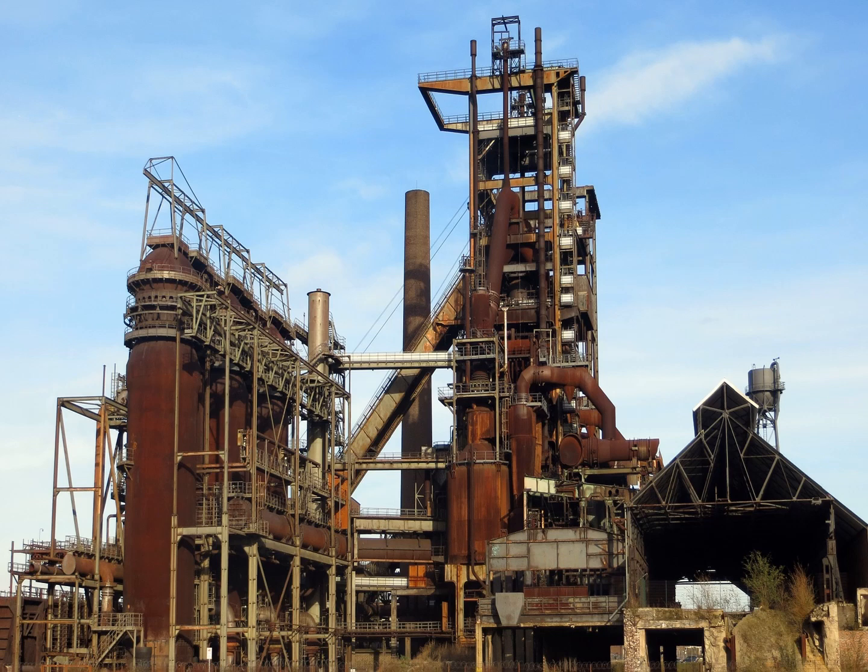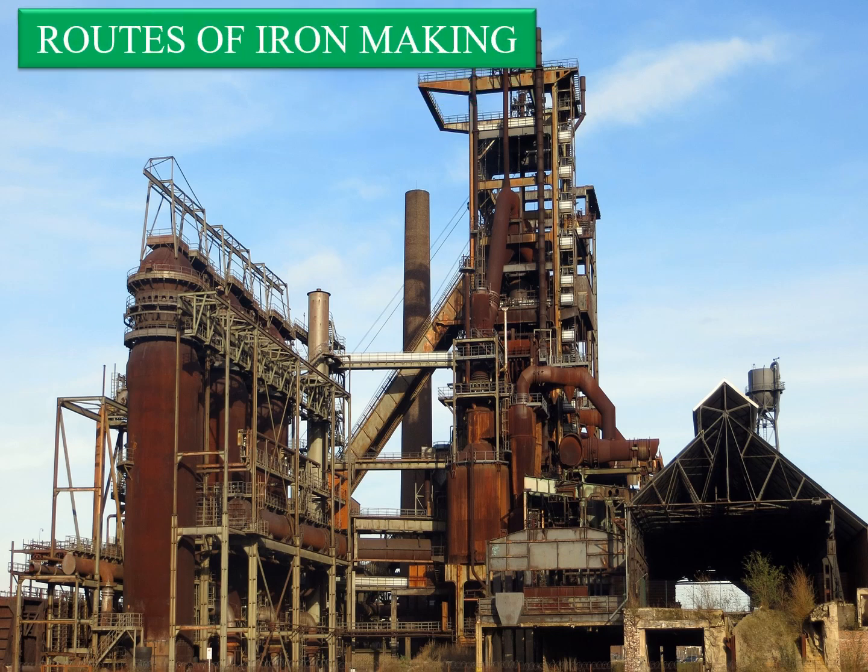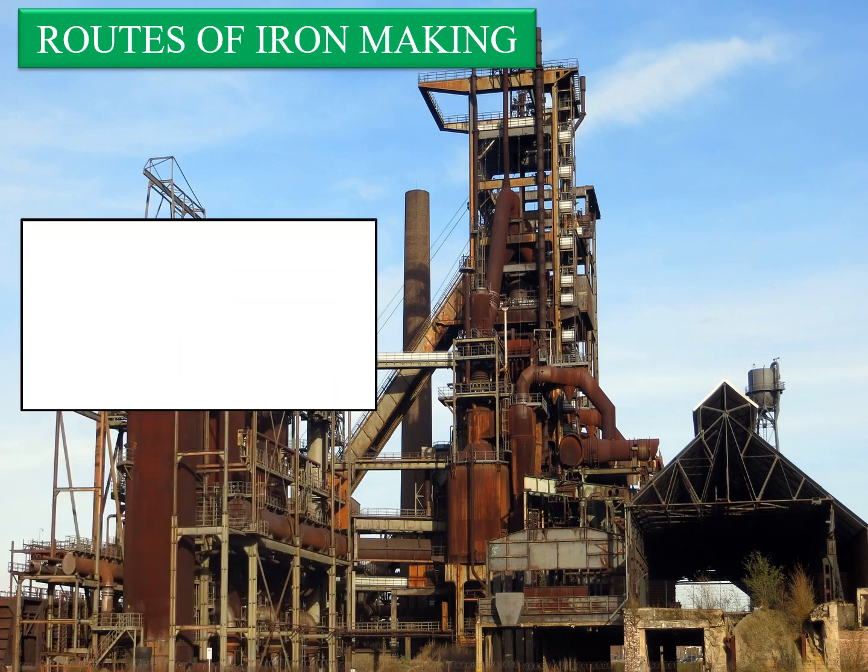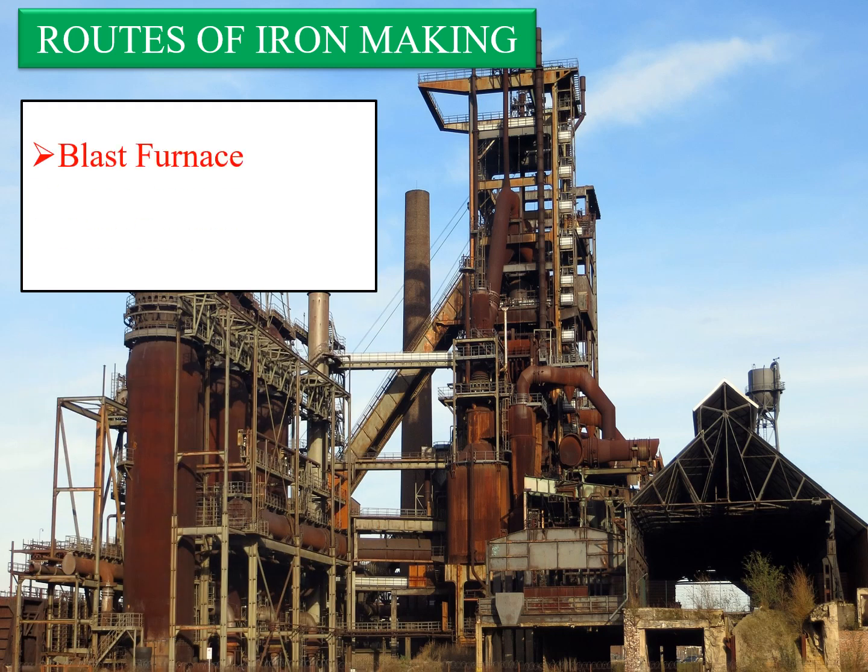After understanding the mineralogical characteristics of iron ore, now we will move to the routes of iron making, means how the iron is produced from these types of ores or from iron oxides. So the first route is the well-known route, that is the blast furnace iron making route. The purpose of the blast furnace is to chemically reduce and physically convert iron oxides into liquid iron called hot metal. The blast furnace is a continuously operating shaft furnace based on the counterflow principle. The product of the blast furnace process is hot metal, also known as pig iron. We will see this process in detail in our upcoming videos on extraction of metals.